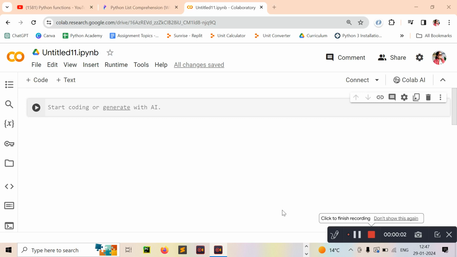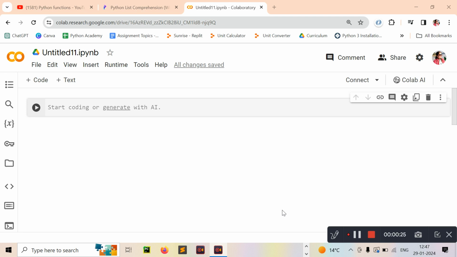Python lambda functions. Today we are going to discuss Python lambda functions, which are anonymous functions, meaning the function is without a name. As we already know, the def keyword is used to define a normal function in Python. Similarly, the lambda keyword is used to define an anonymous function in Python.